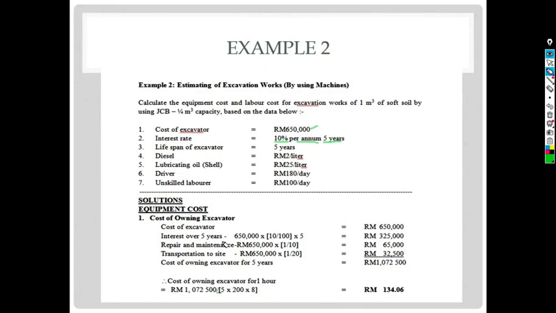So meaning that for the 5 years, the total interest that we need to pay to the bank equals 650,000 multiplied by the 10% per annum and multiplied by 5 years.